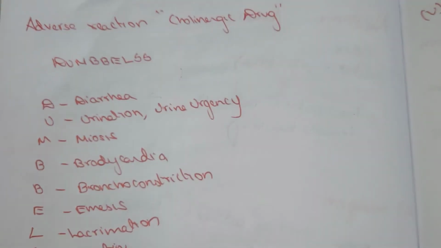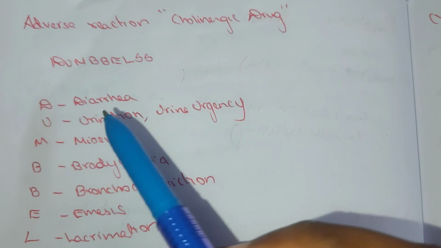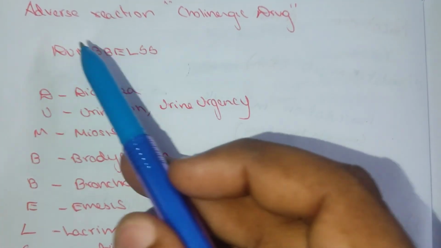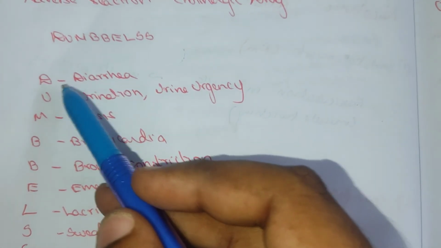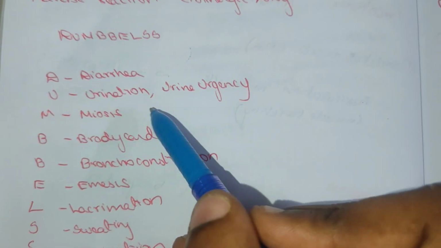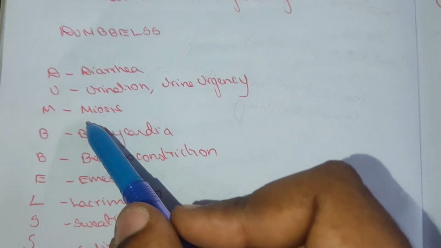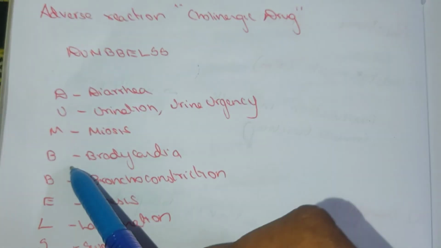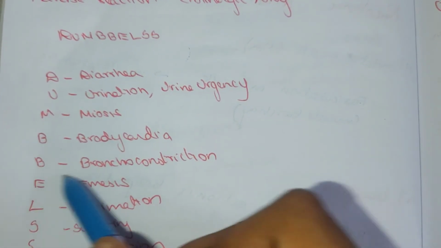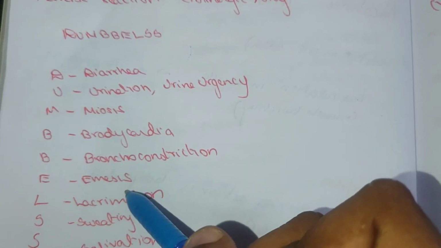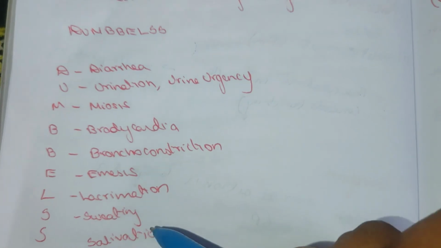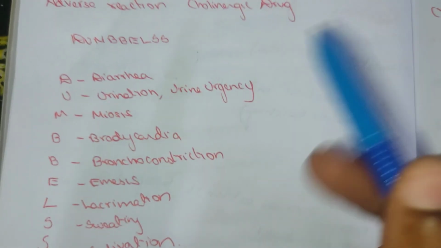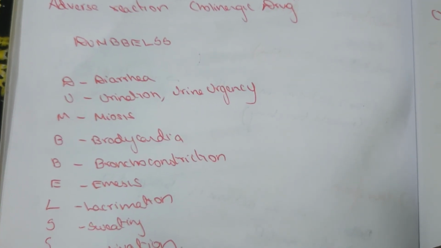The adverse reactions of the cholinergic drugs we can remember with the mnemonic DUMBBELS: D for diarrhea, U for urination or urinary urgency, M for miosis, B for bradycardia, B for bronchoconstriction, E for emesis, L for lacrimation, S for sweating, and S for salivation. These are the adverse reactions of the cholinergic drugs.